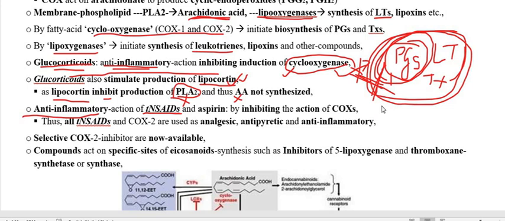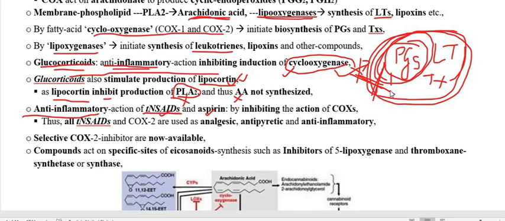So the drugs that are classified under the non-steroidal anti-inflammatory drugs, you can also say aspirin, are analgesic in property.